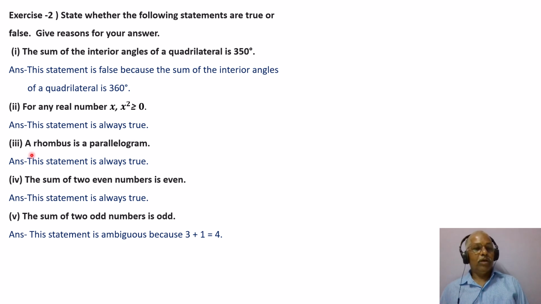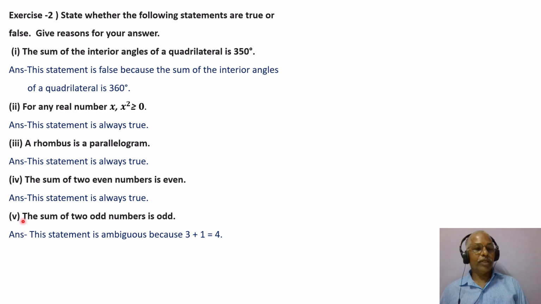Third one, a rhombus is a parallelogram. Answer, this statement is always true. Fourth one, the sum of two even numbers is even. Answer, this statement is always true.